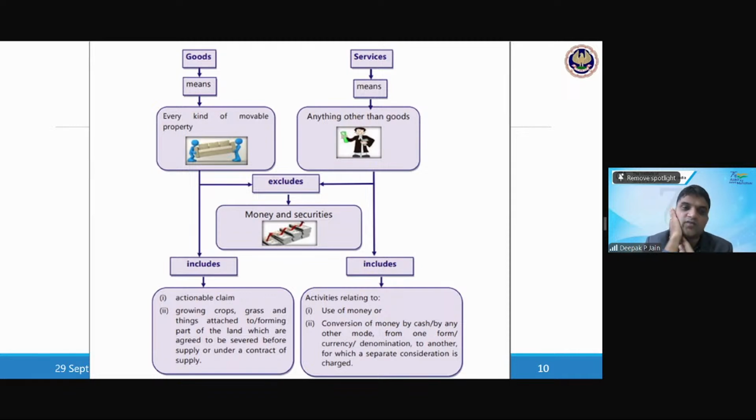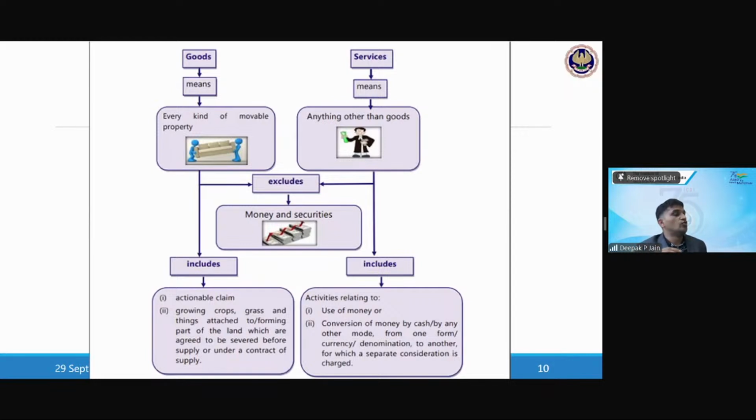And then what does it include? It includes firstly, actionable claim. And then secondly, growing crops, grass and things attached to or forming part of the land, which are agreed to be severed before supply or under contract of supply. So what is an actionable claim first? Actionable claim is a right to claim something.